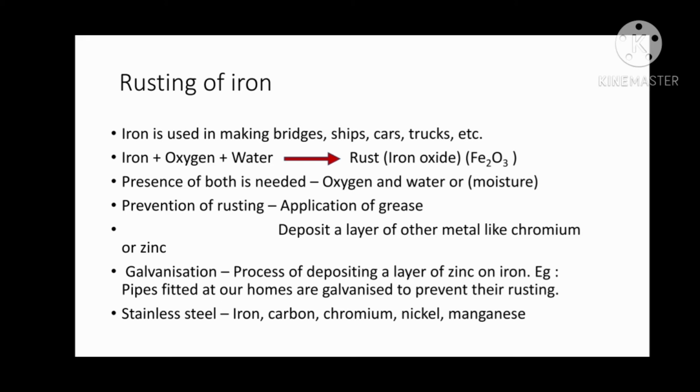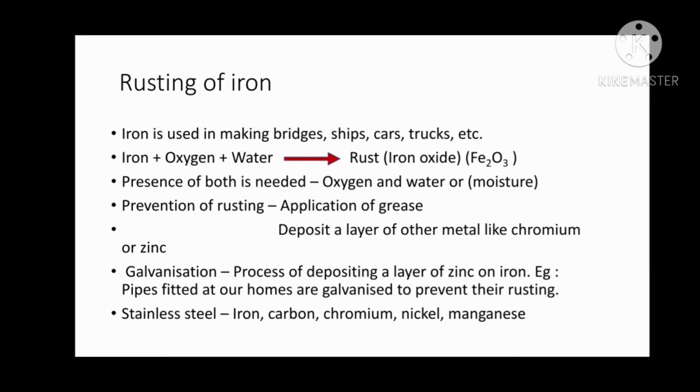It's chemically a different thing from iron. It reduces the quality of iron, right? This is an oxide of iron. Iron is used for many purposes, like making bridges, ships, car and truck bodies, and many other important processes involve the use of iron.